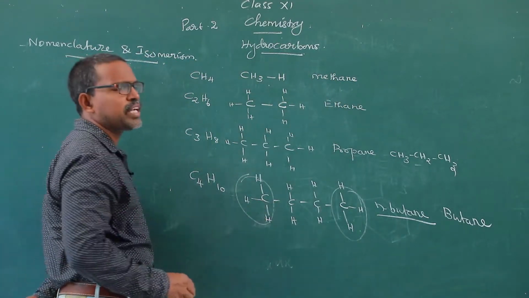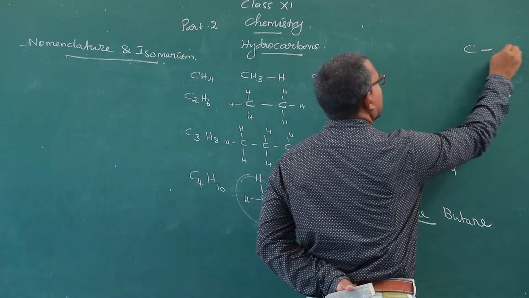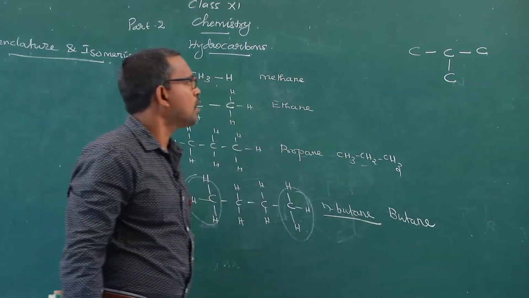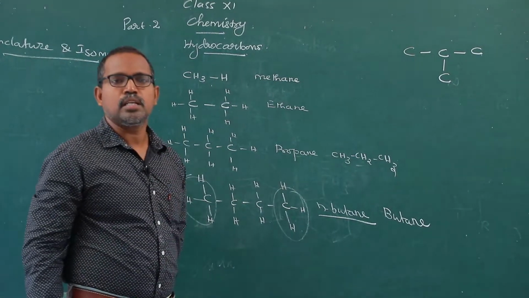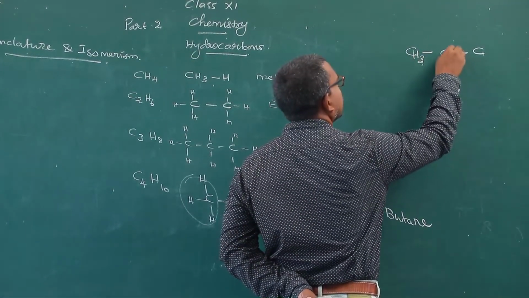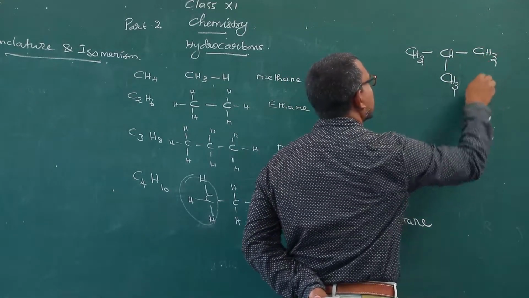This compound has one isomer. Listen, it is written like this. One carbon is in a branched chain, and the remaining is CH3, CH, CH3, CH3.